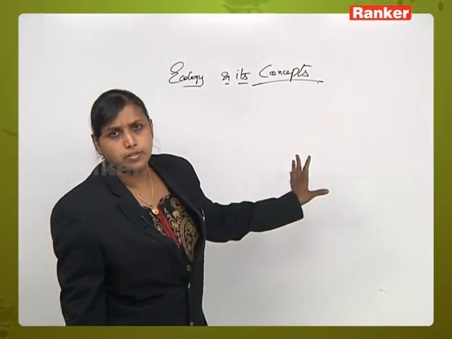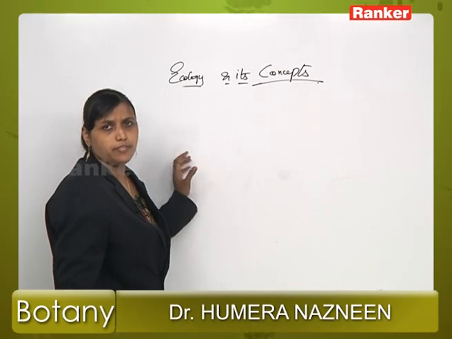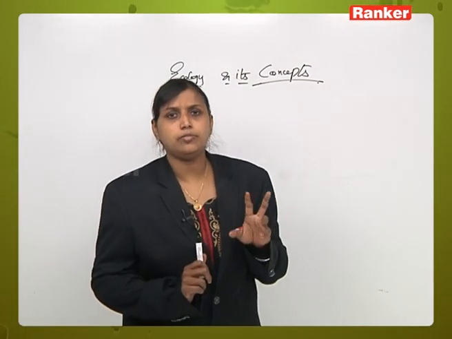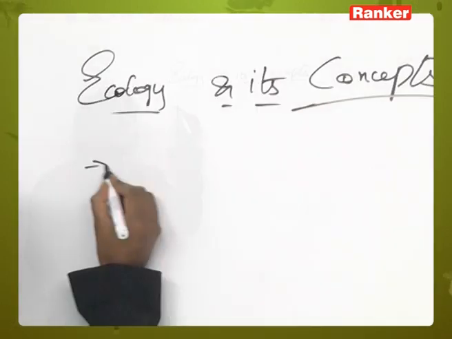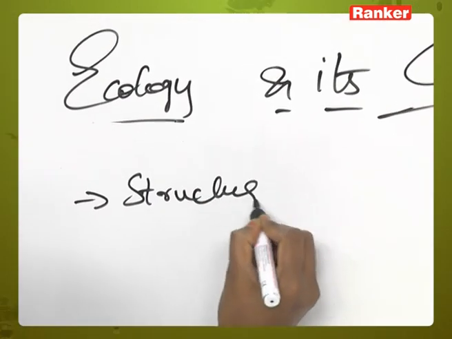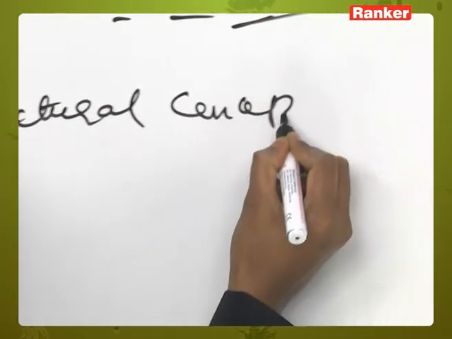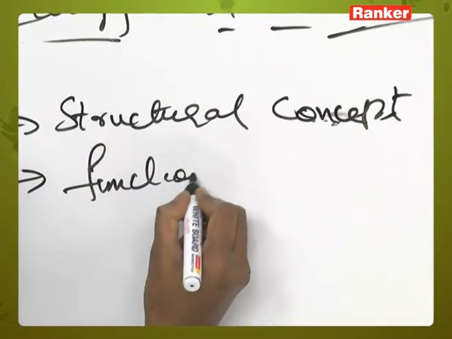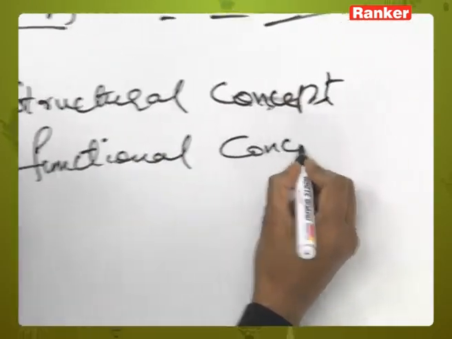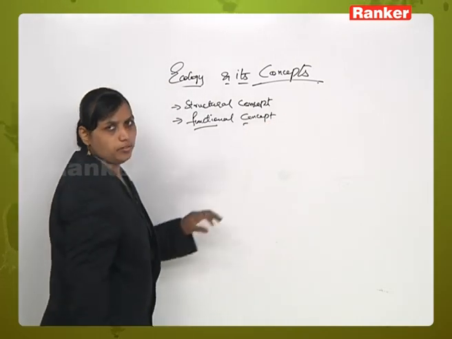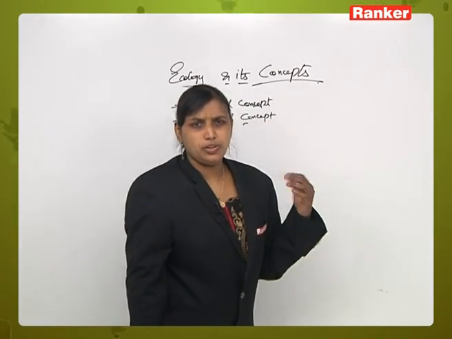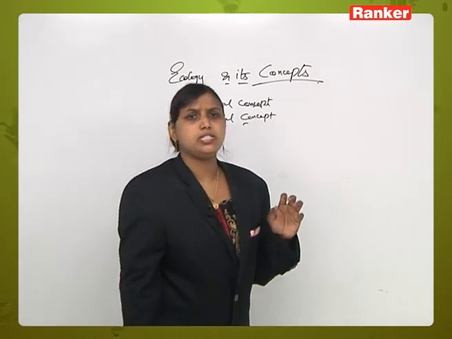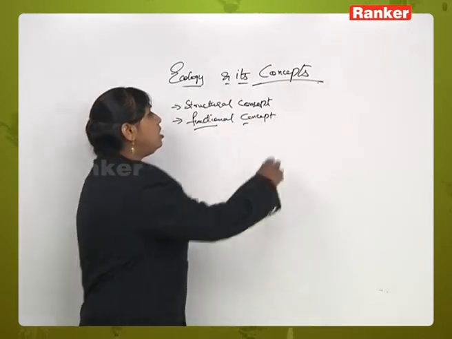Ecology and its concepts. Ecology has two concepts: one is the structural concept, and another one is the functional concept. When we talk about ecology, there are basically two principles involved, called the structural concept as well as the functional concept. First we will deal with the structural concept.